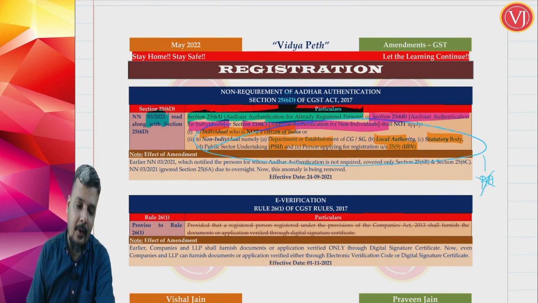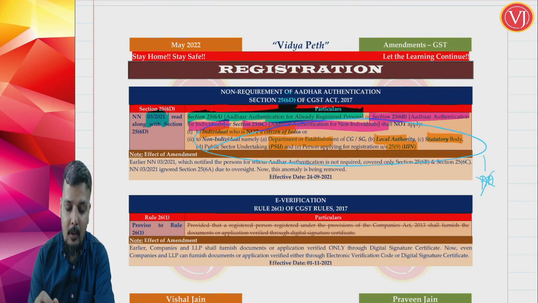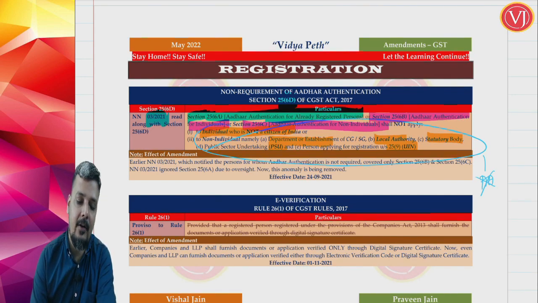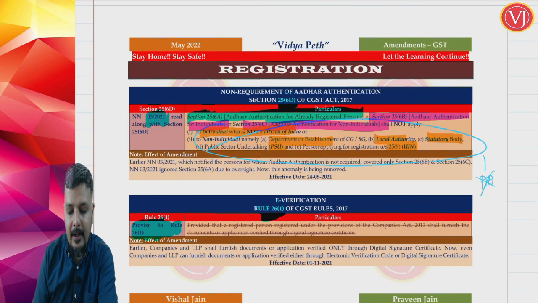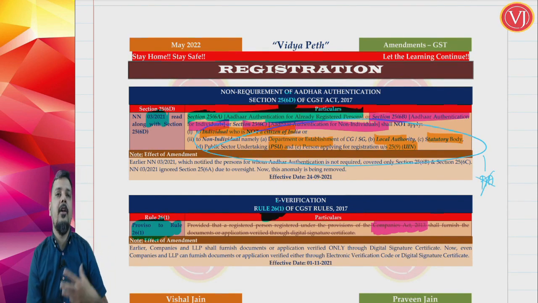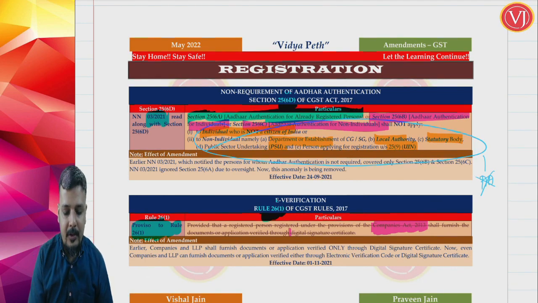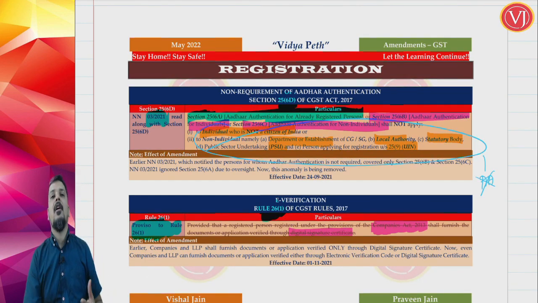Now friends, next point or next amendment in your registration chapter is all about authentication of documents on your electronic portal, right? So it is all about e-verification. Rule 26 sub rule 1, proviso to rule 26 sub rule 1 is now omitted. What was that proviso telling about? Proviso was telling that if at all you are talking about person covered under Companies Act 2013, that is companies and LLP, their document on portal should always be through digital signature certificate.